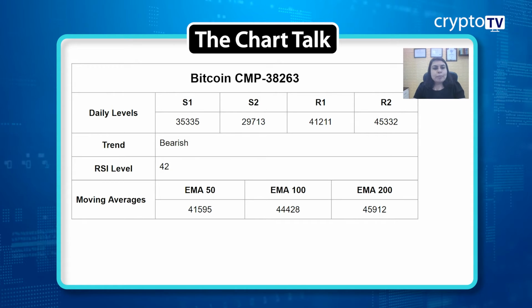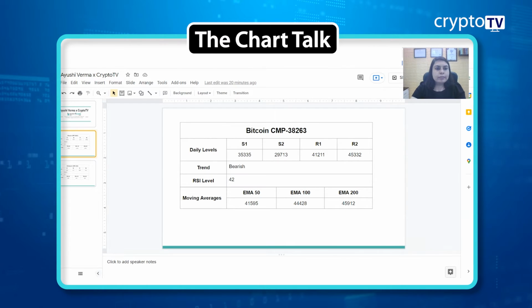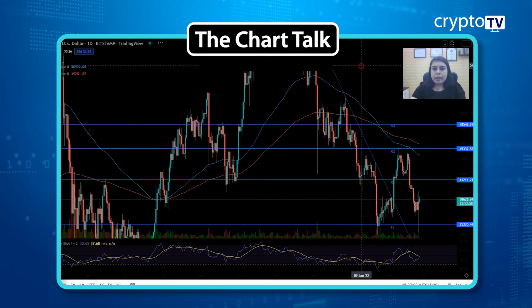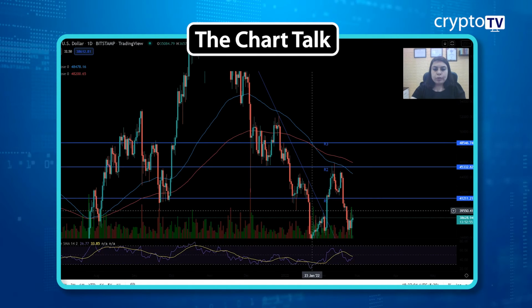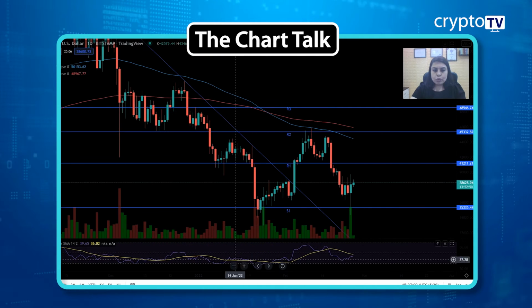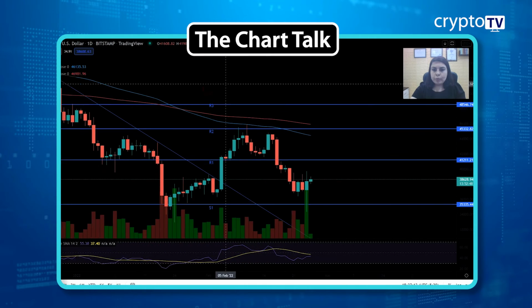Now, if you talk about the support and resistance levels, I have taken out a few levels here. Support 1 is at 35,335, support 2 is at 29,713, resistance 1 is at 41,211 and resistance 2 is at 45,332. Let's quickly move on to the chart of Bitcoin. This is the chart, and if you look at the trend here, this is the downtrend we have been getting for many months. I'm just zooming it out so that we can see the current momentum.